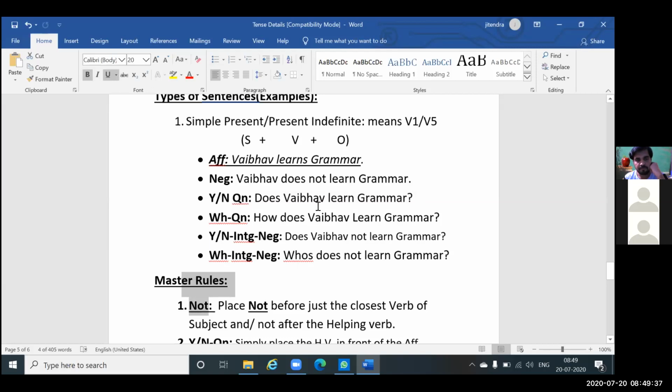Like, does Vaibhav learn grammar? If I compare with the yes/no interrogative, you simply use the word not before the main verb. So, does Vaibhav not learn grammar? But this is yes/no interrogative negative, interrogative and negative both.